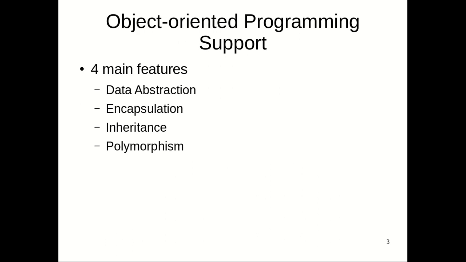A quick overview of the object-oriented programming support in Java. If anybody has already gone through my C++ slides, you can see we have already discussed all these features. Data abstraction says that we should only show the essential features that a class supports, hiding how it is implemented. Encapsulation, the main feature of object-oriented programming, binds the data and the methods acting upon the data together.